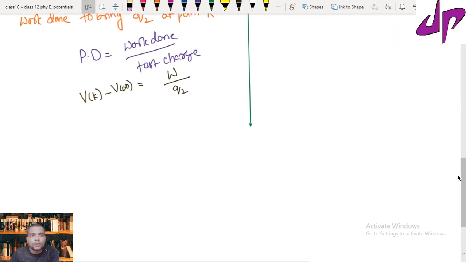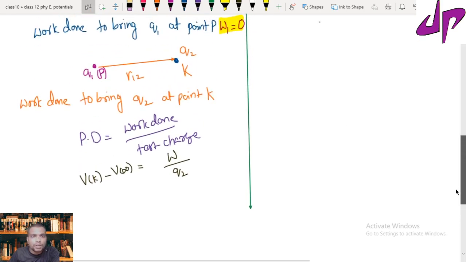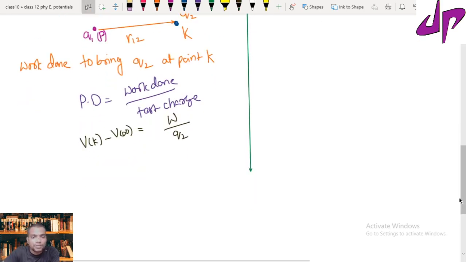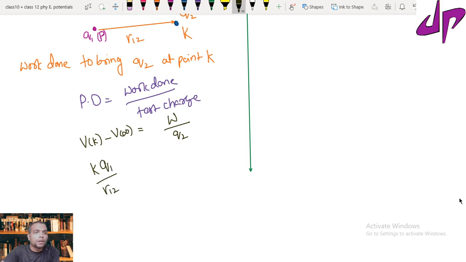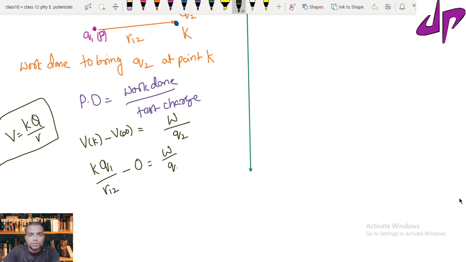Now we can write the potential at k due to the charge q1, because at k the potential due to q1 already exists. The potential formula is k q1 upon r12. How do we write the potential formula? Potential V is equal to k capital Q by R, where capital Q is the source charge and R is the distance. Minus potential at infinity, which you can take as 0, equals the work done upon charge q2.